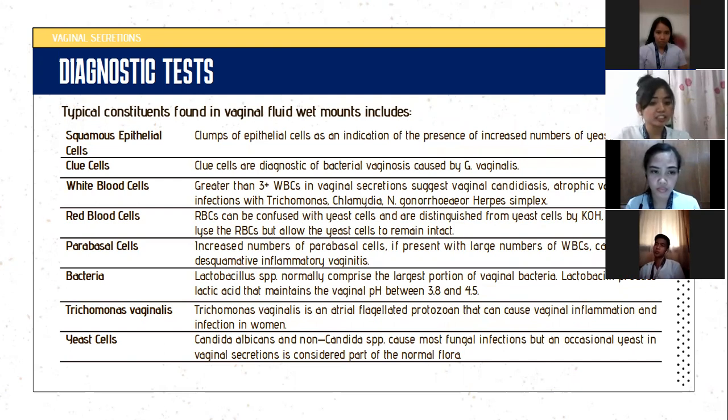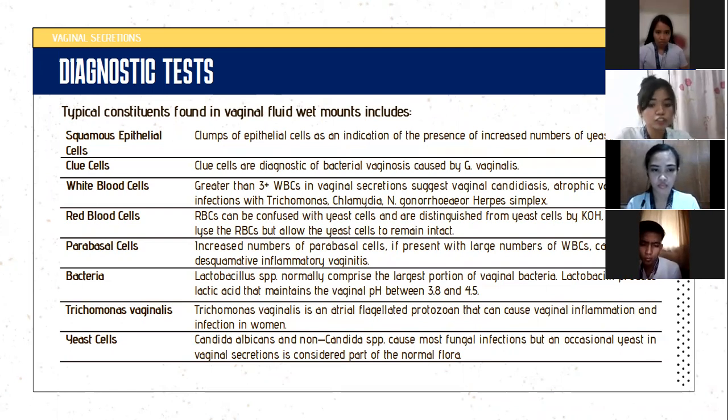White blood cells greater than 3 plus in vaginal secretion suggest vaginal candidiasis, atrophic vaginitis, and other infections with microorganisms. RBCs can be confused with yeast cells and are distinguished from yeast cells by potassium hydroxide examination. Parabasal cells, if present with a large number of WBCs, can indicate desquamative inflammatory vaginitis.